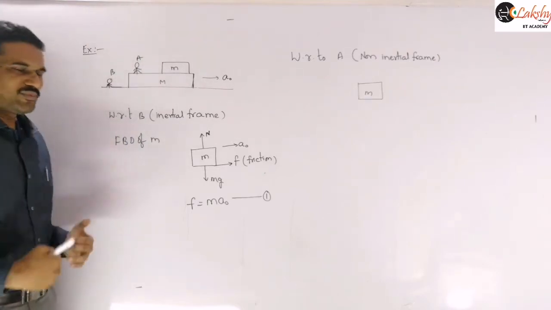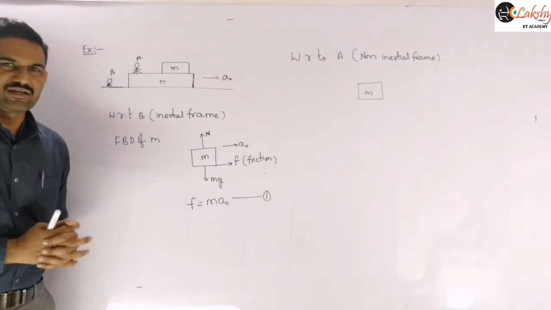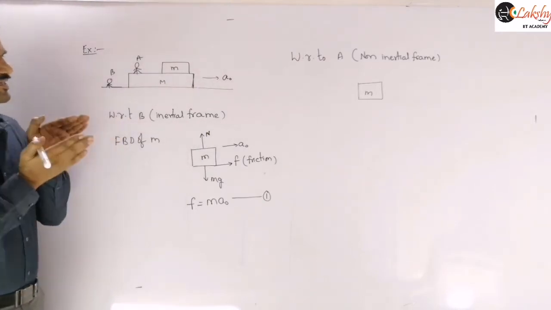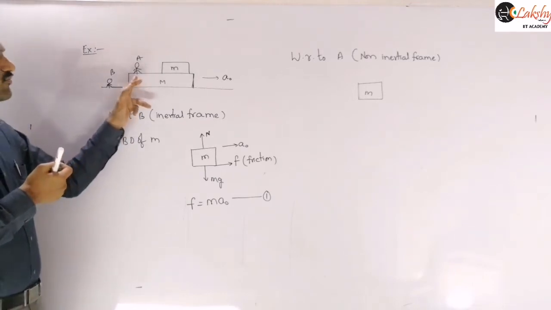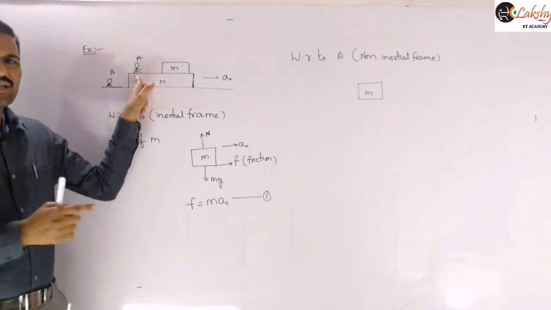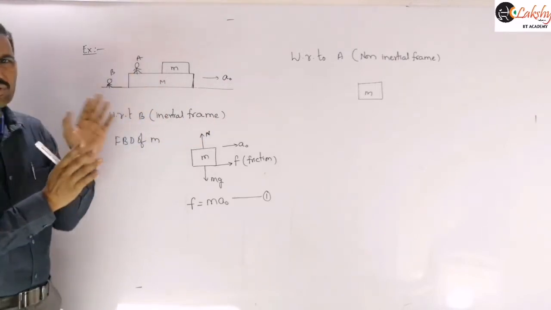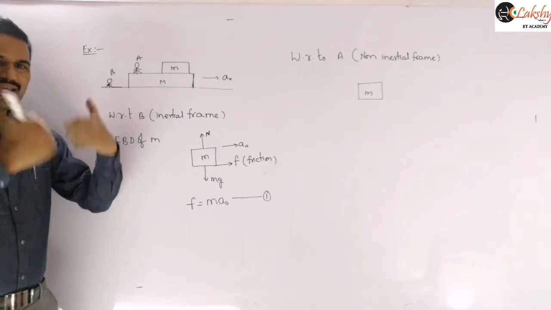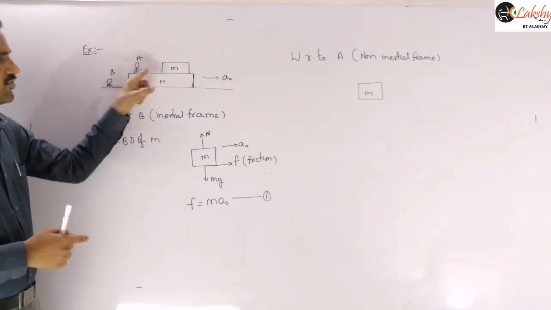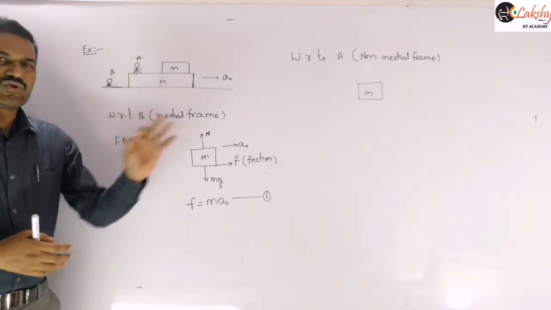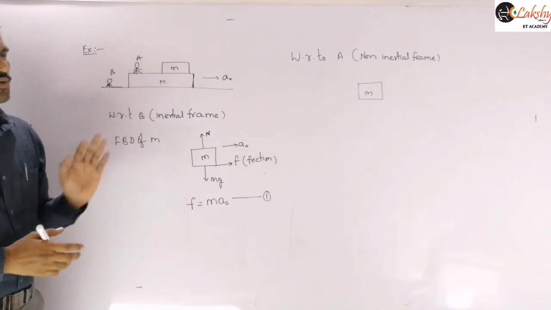Say the observer is standing at one end, the back end, and the block is placed at the front end. As I said, there is no slipping between the block and this plank. So for the observer A, the block is always at the front end only. The distance of the block from the observer A does not change, because A is also standing on that large plank. With respect to him, this block should be at rest because its position is not changing.